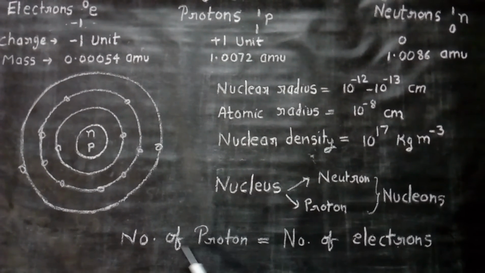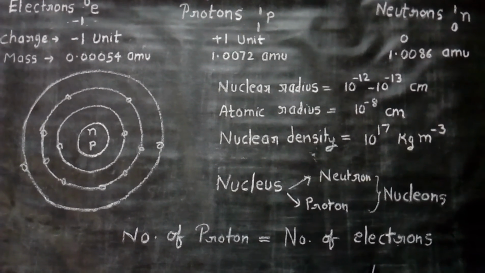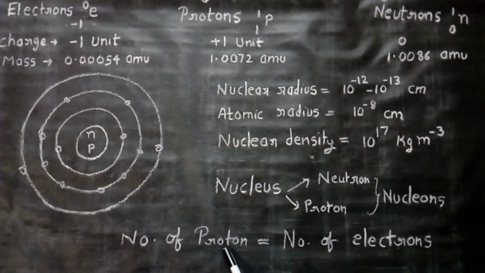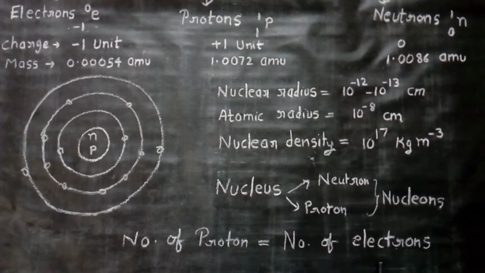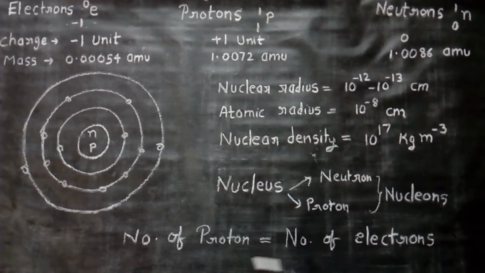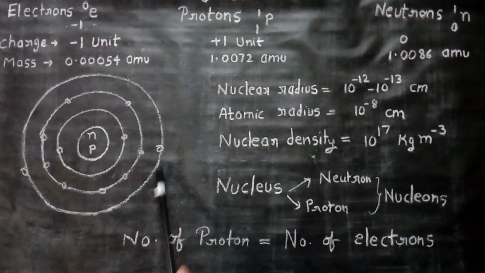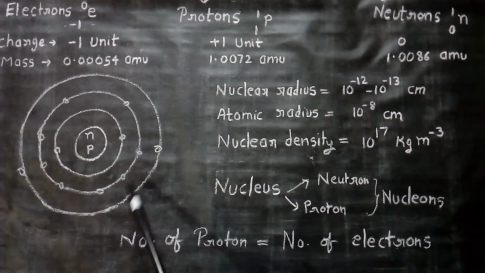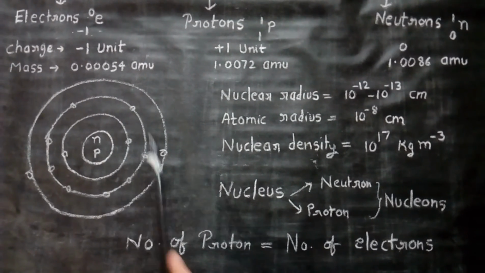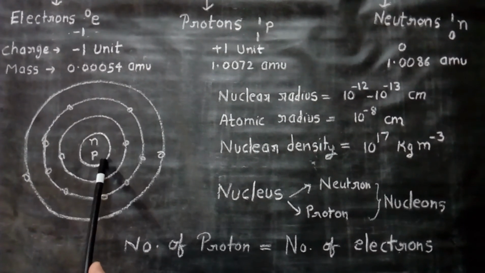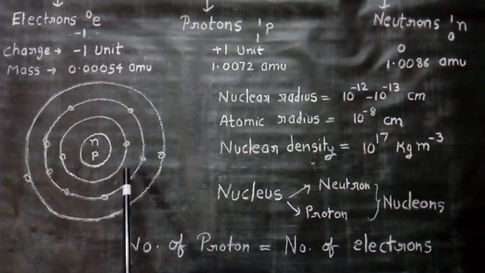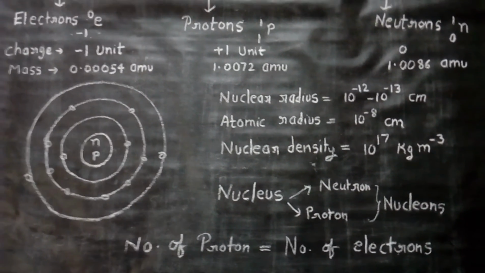The number of protons is equal to the number of electrons outside the nucleus. As you know, protons possess positive charge and the electrons possess similar negative charge. So the atom as a whole is neutral. Now where are the electrons? Electrons move around the nucleus in various shells. So the neutrons and protons are present at the center and electrons are present outside the nucleus. This all is the structure of atom.